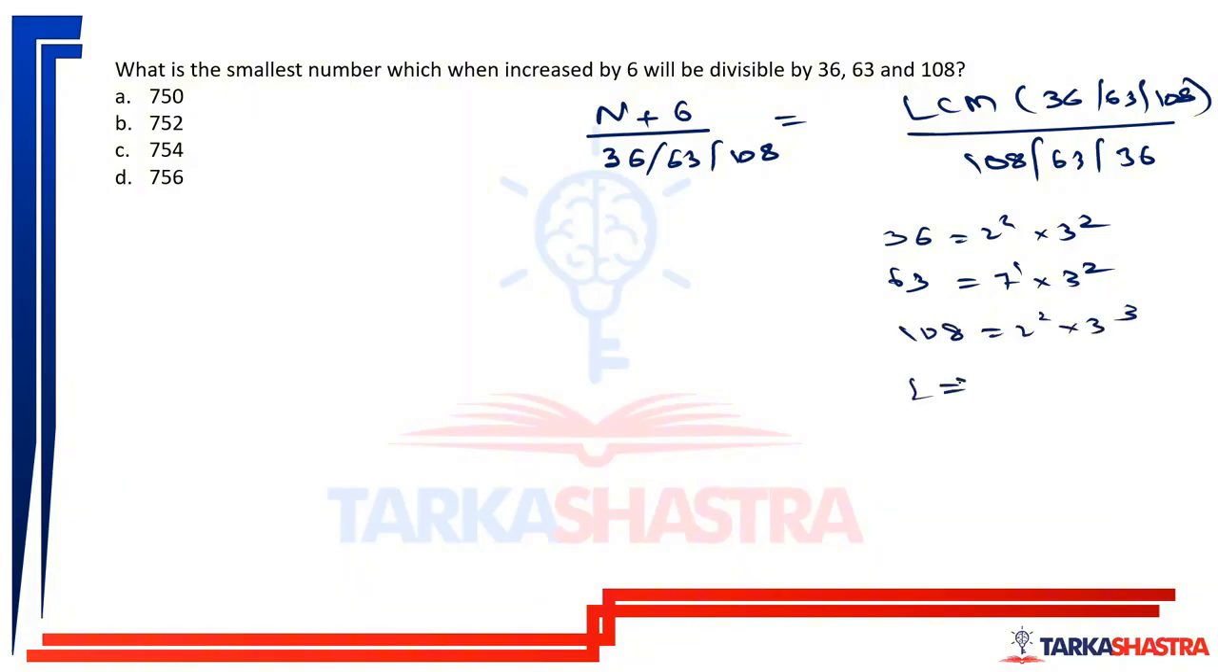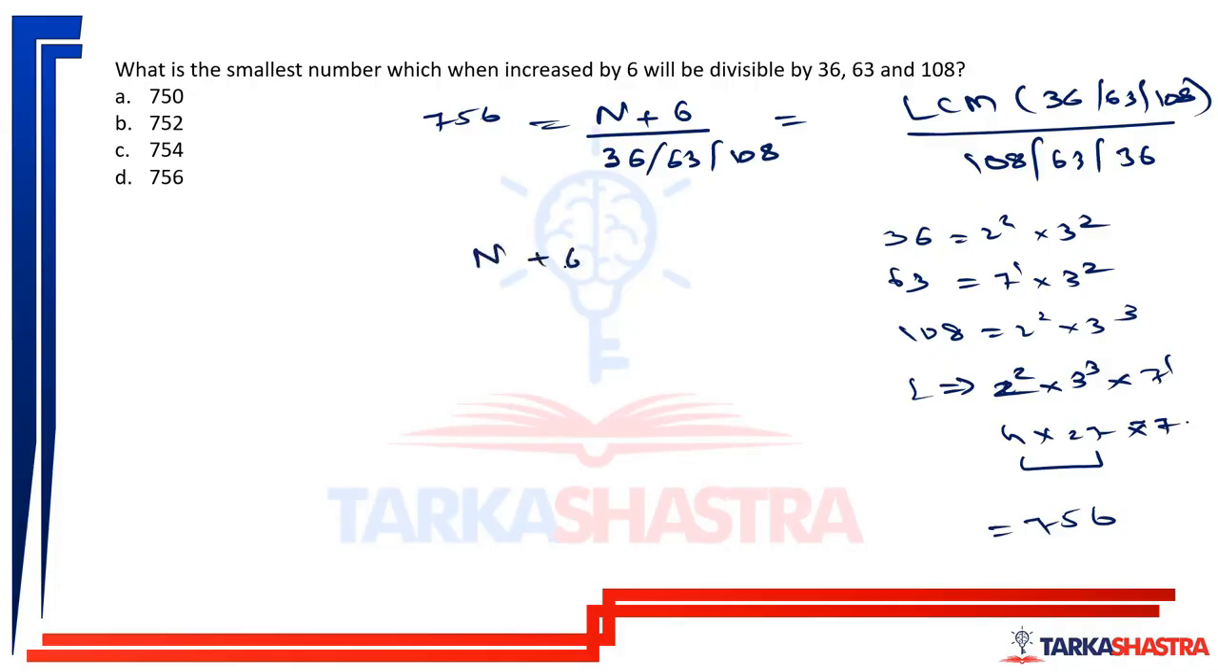So LCM will be the highest power of 2, 2 square, the highest power of 3, 3 cube, the highest power of 7, 7 raised to 1. So this is 4 into 27 into 7. 4 into 27 is 108, 108 into 7 will be 756. So 756 is the smallest number which is divisible by 36, 63, and 108. But we want a number which, when increased by 6, will give me 756. So the number we need to find is 750. Answer A. Okay.